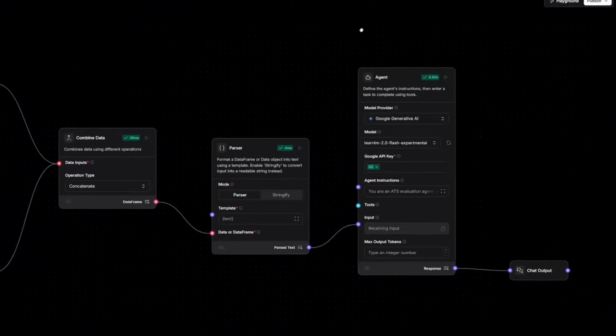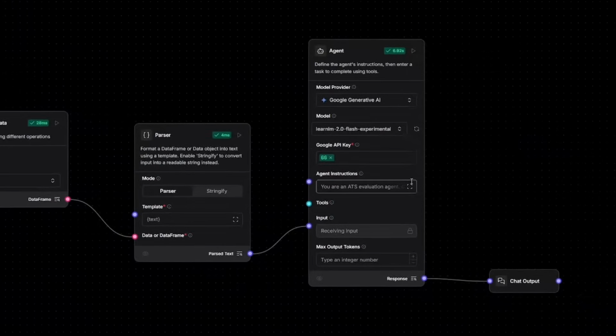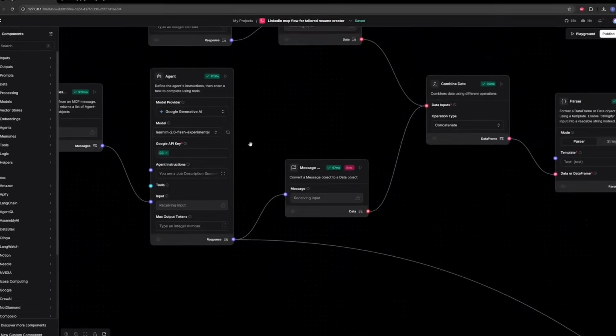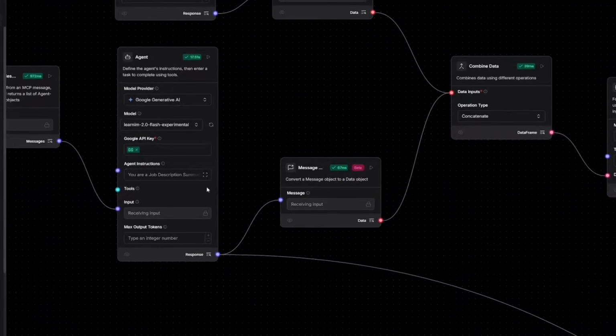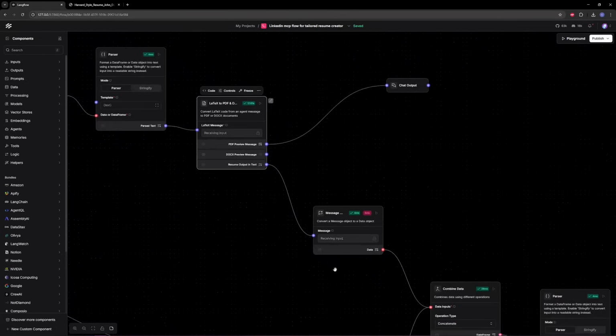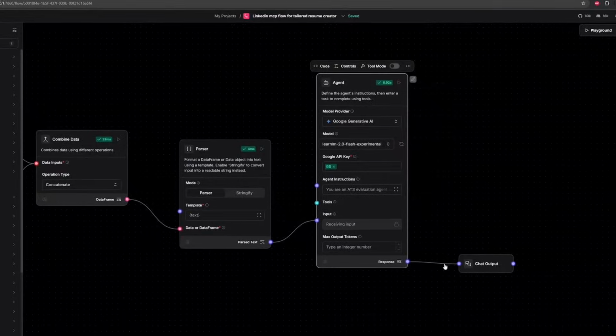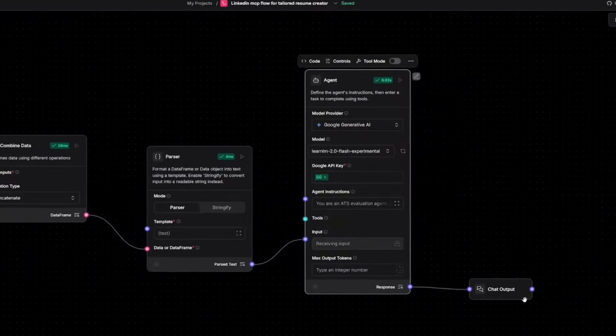So we are using a fourth agent in the Langflow pipeline here. It evaluates the compatibility between the generated resume and the job description. It takes the input from third agent, which generates the resume in fact, and the second agent, which again summarizes the job description. So these inputs are then processed through a message to data converter, and the resulting data is passed to the fourth agent, which then outputs an ATS score out of 100.